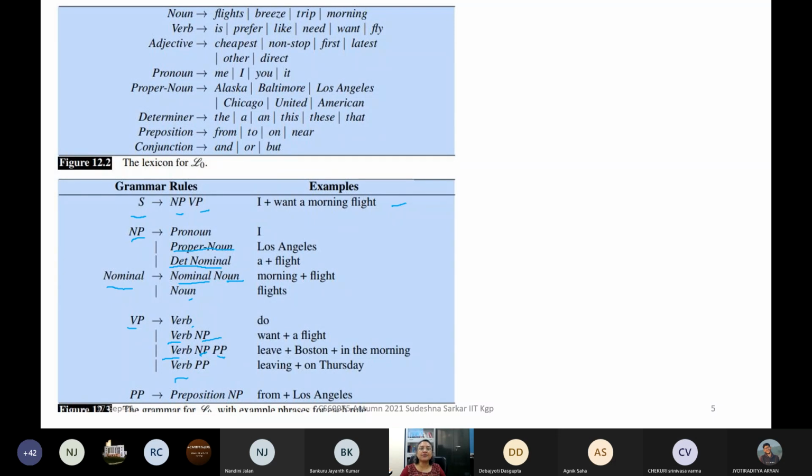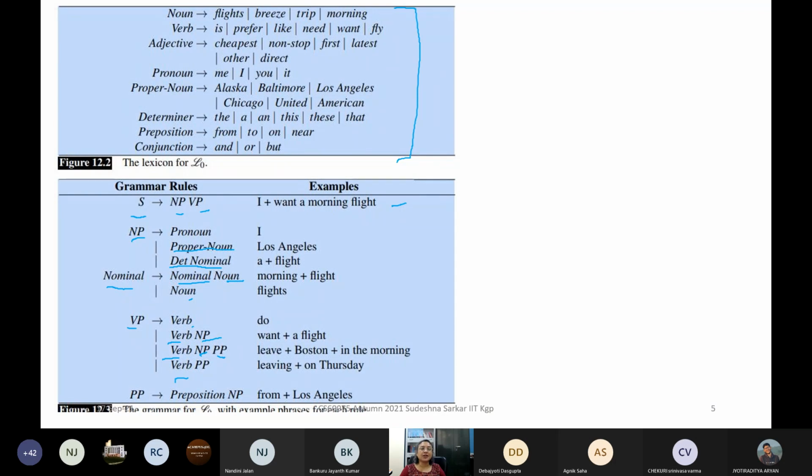And we also have these production rules corresponding to the lexicon. So we have taken a small subset of the words. Nouns: flights, breeze, trip, morning. Verbs: is, prefer, like, need, want, fly. Adjectives: cheapest, non-stop, first, latest, other, direct.